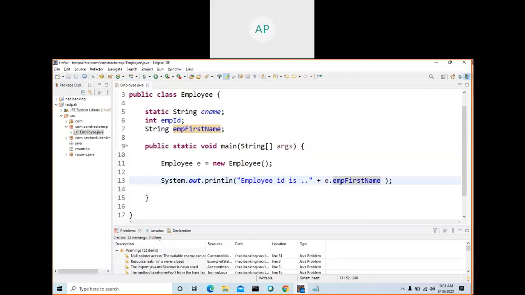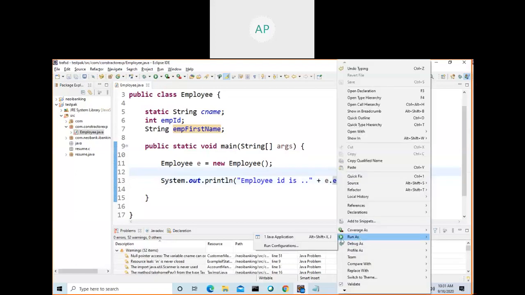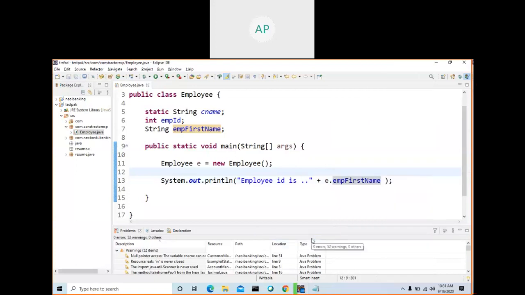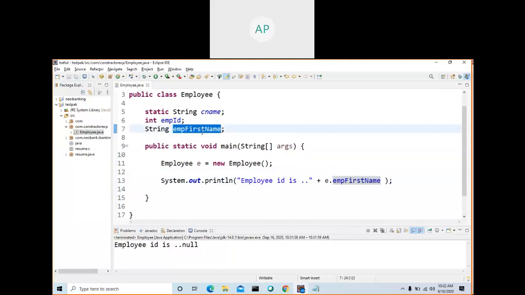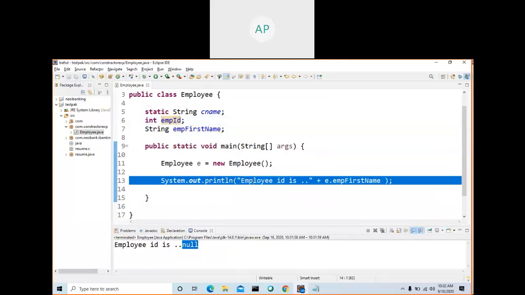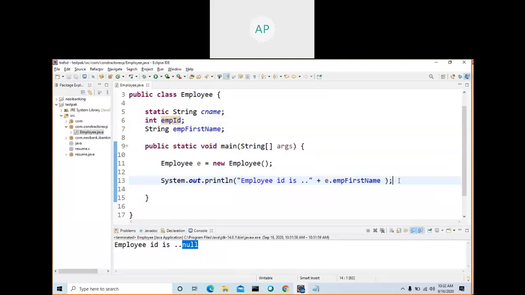Now if I run the program, the value is null, because you didn't assign any value. Default value for string is null. Default value for integer is 0.